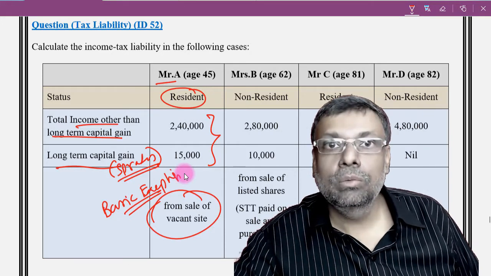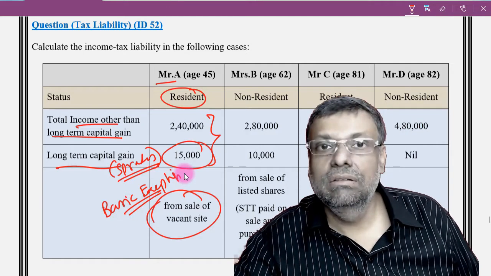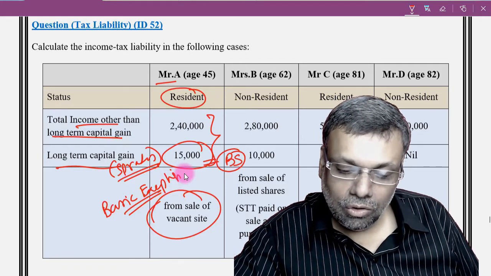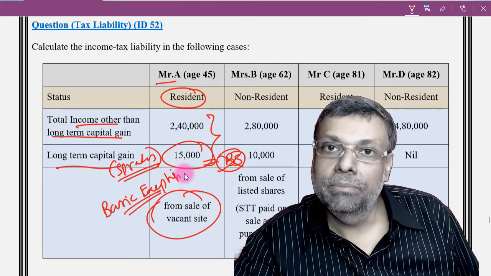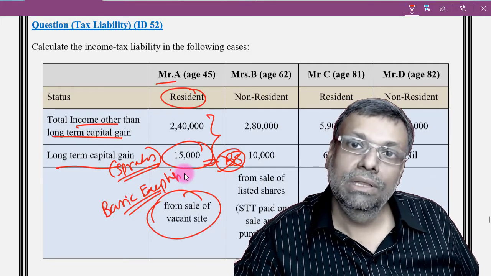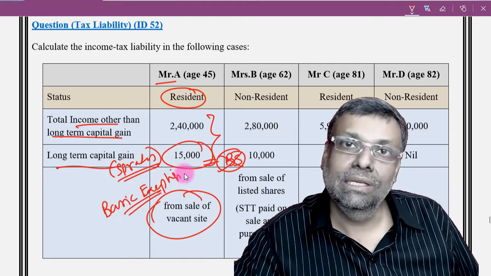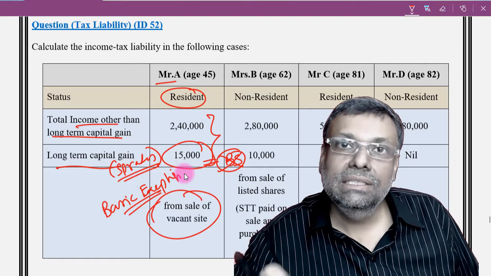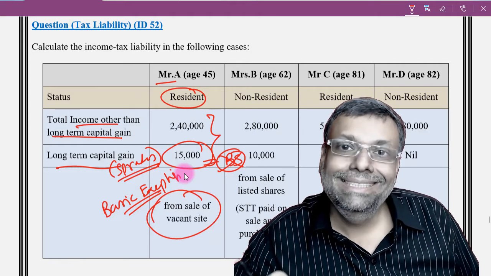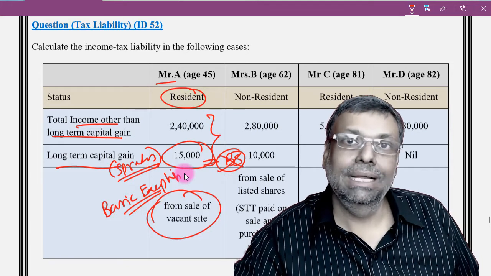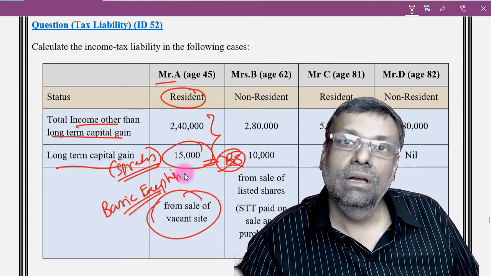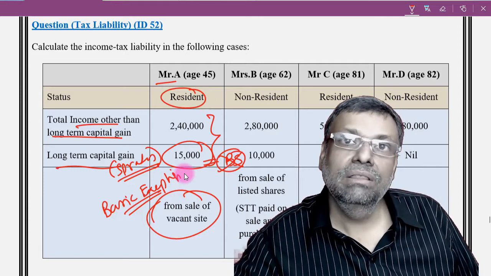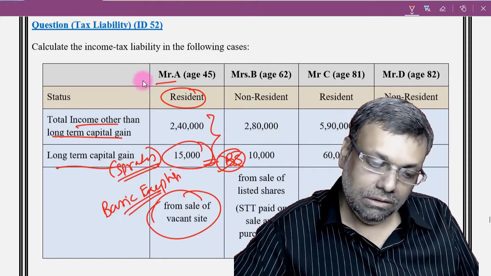Okay, now normally the special rate of tax which is applicable on the given income, for that you do not get basic exemption limit. Normally you do not get any basic exemption limit, but there are some exceptions. Previously also I have explained that to you, but I'll quickly go through that. There are some exceptions in terms of the specific provisions which permit the resident individual or an HUF to adjust the unused basic exemption limit. I repeat, unused basic exemption limit against the special rate income. Normally you cannot do that, keep that in mind, okay? But there are exceptions for some resident person types.